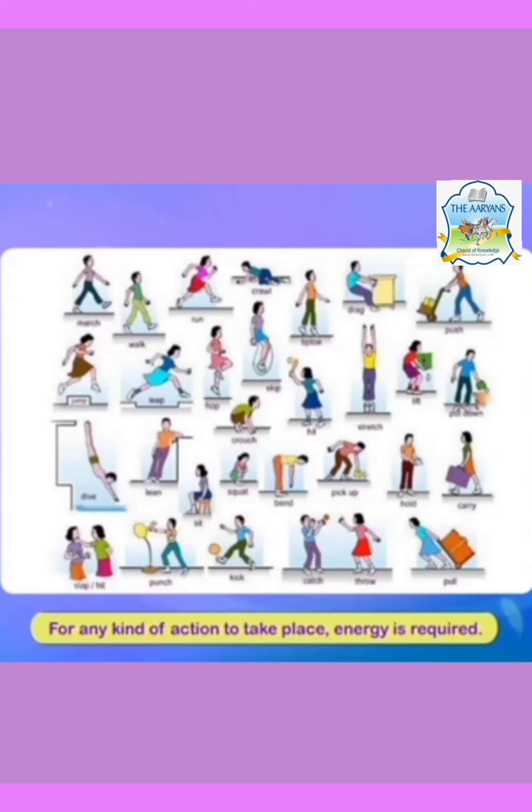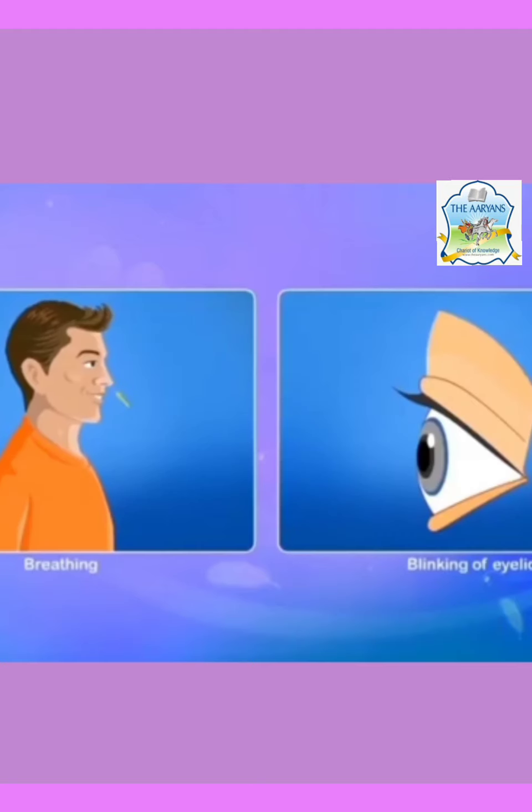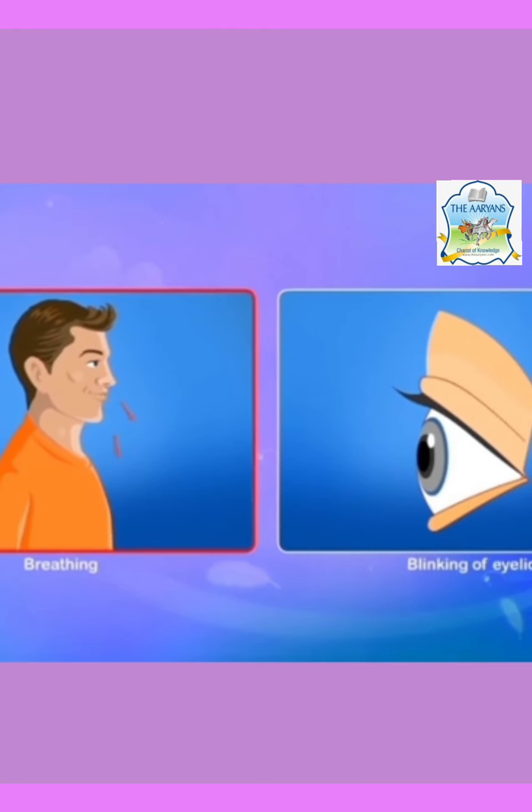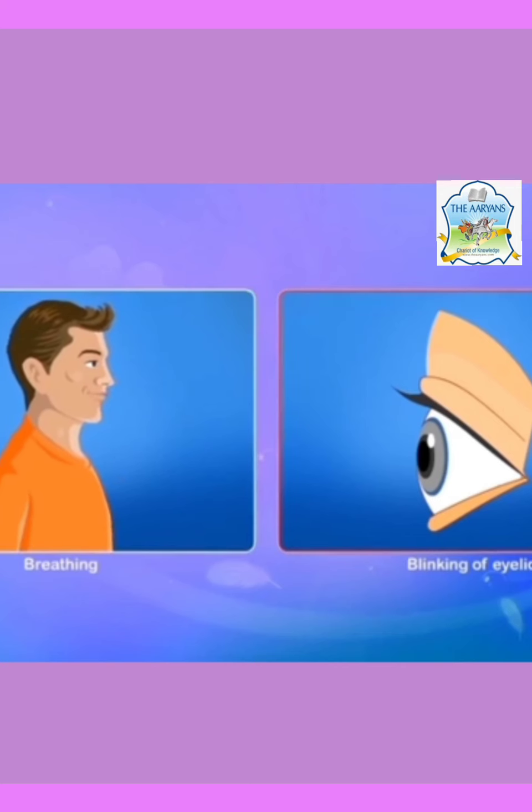We require energy. For breathing, we require energy. For blinking of eyelids, we require energy.